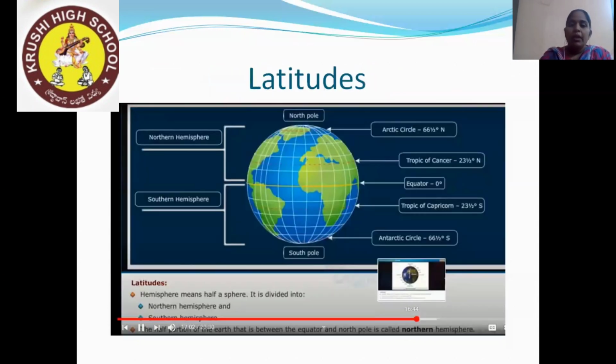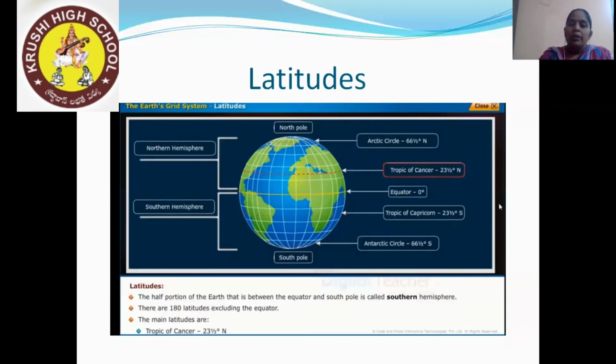Next, hemisphere means half a sphere. Like when you take a ball and cut it into two pieces, it divides into two halves. In geometry also, sphere means the same. The one half at the top is the Northern Hemisphere, and the one half at the south is called the Southern Hemisphere. So it divides the earth into two equal halves, right?